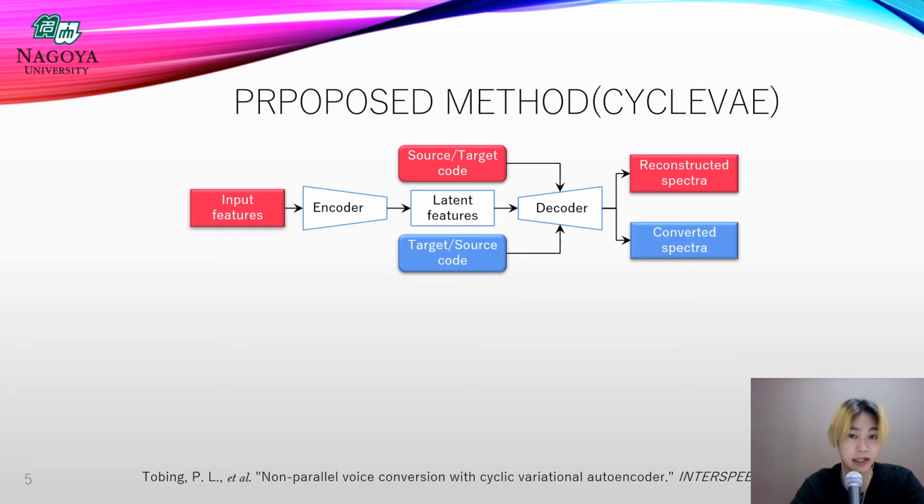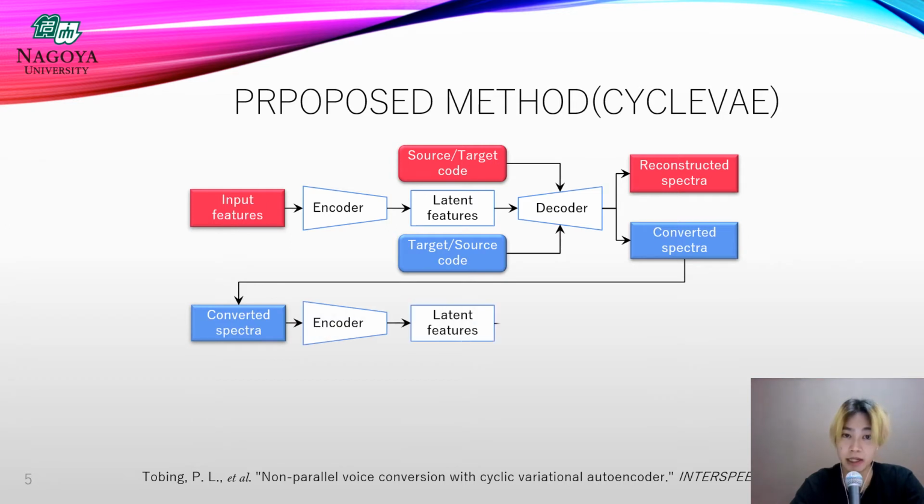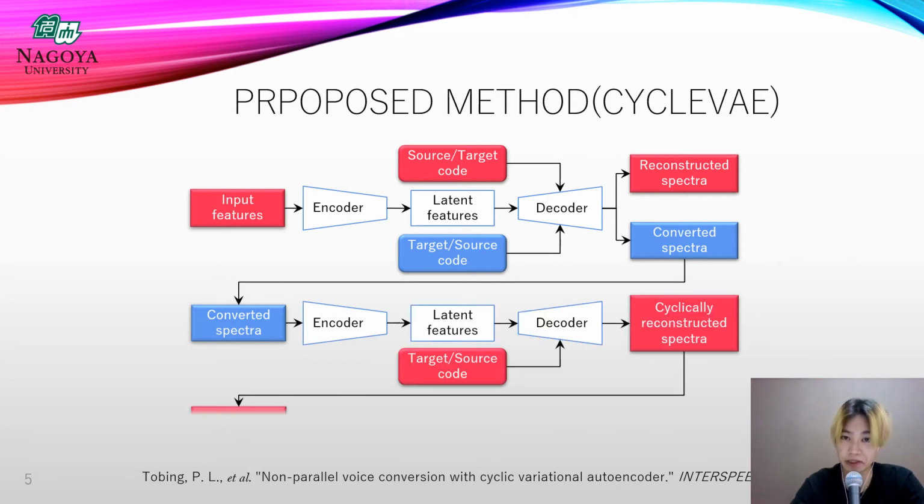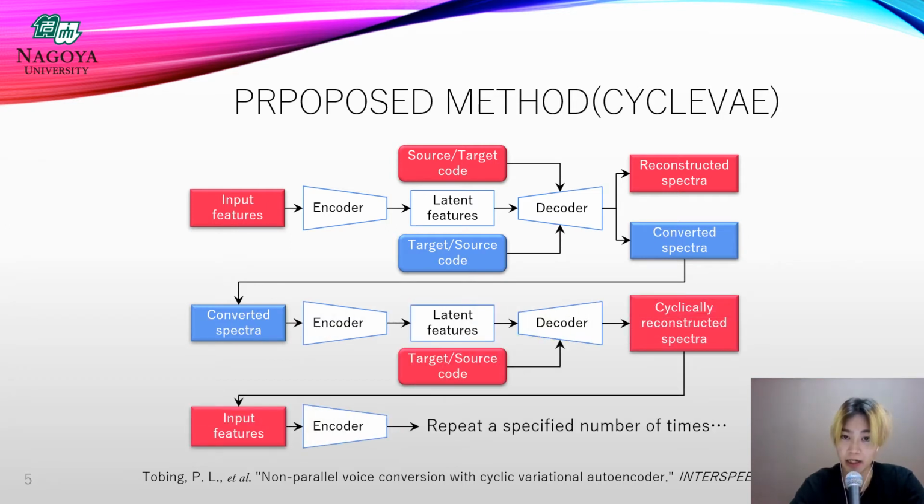On the other hand, in the VC based on cycle VAE, the input speech features are once converted into another speaker's speech features, and converted into the input speech features again. As a result, it has been confirmed that cycle VAE achieves higher conversion accuracy than vanilla VAE when the source speaker and the target speaker speak the same language.